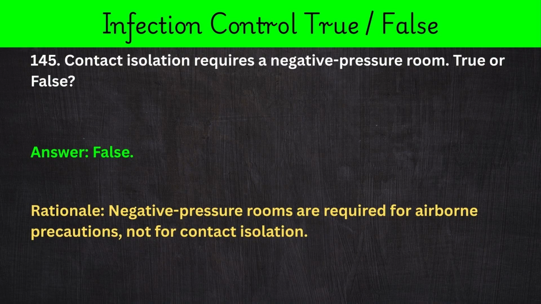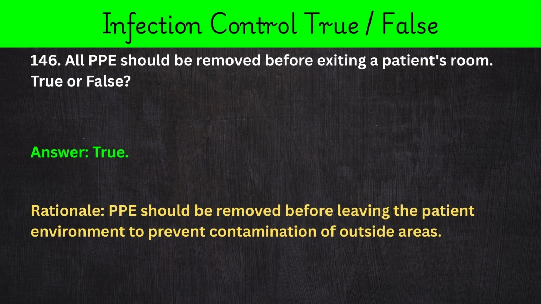145. Contact isolation requires a negative pressure room. True or false? Answer: false. Rationale: negative pressure rooms are required for airborne precautions, not for contact isolation. 146. All PPE should be removed before exiting a patient's room. True or false? Answer: true. Rationale: PPE should be removed before leaving the patient environment to prevent contamination of outside areas.